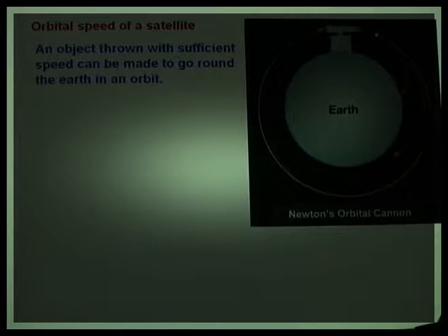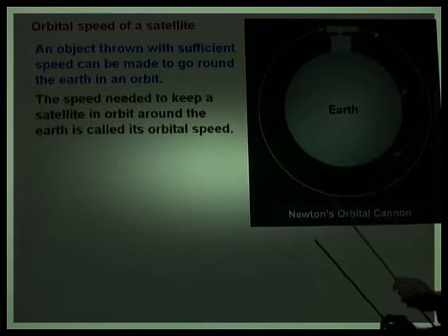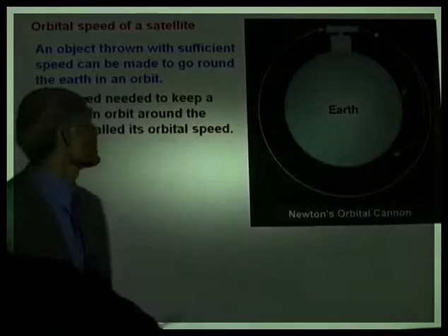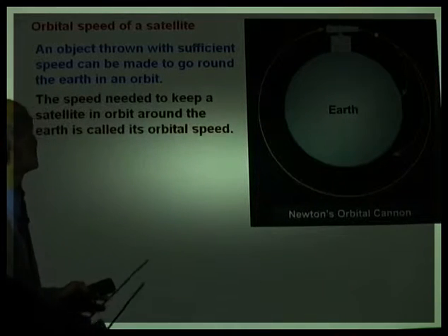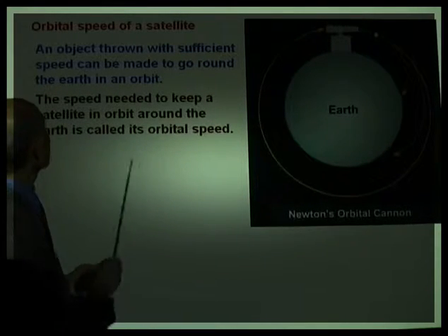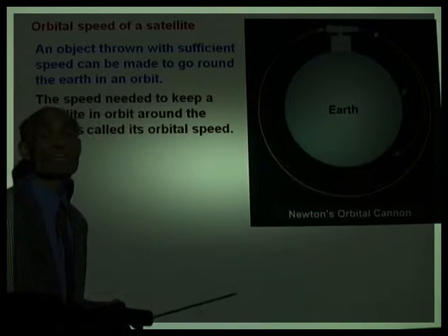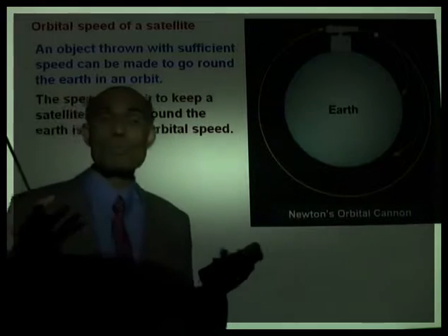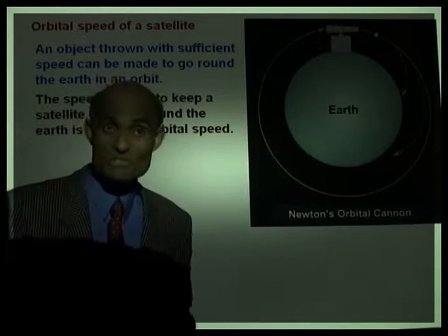But at a particular velocity, the fall of the ball and the fall of the Earth will be the same, and with that velocity the ball will keep going in an orbit. So the speed needed to keep a satellite in orbit around the Earth is called its orbital speed, and you know how important these concepts are for space travel.